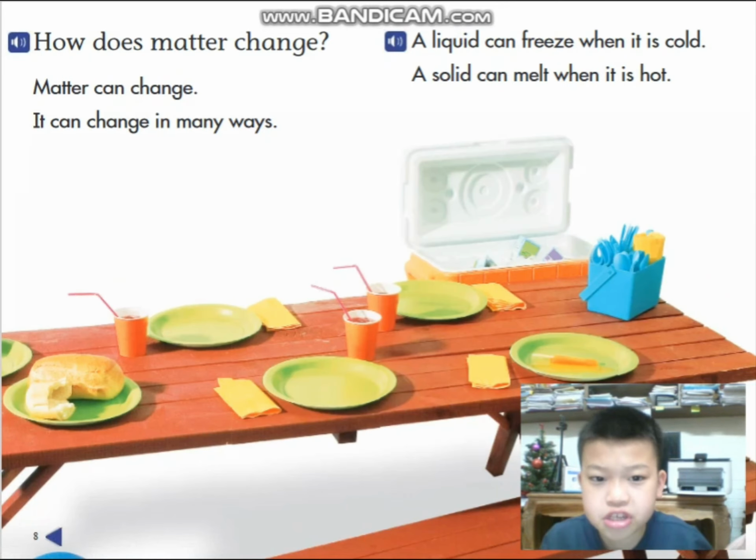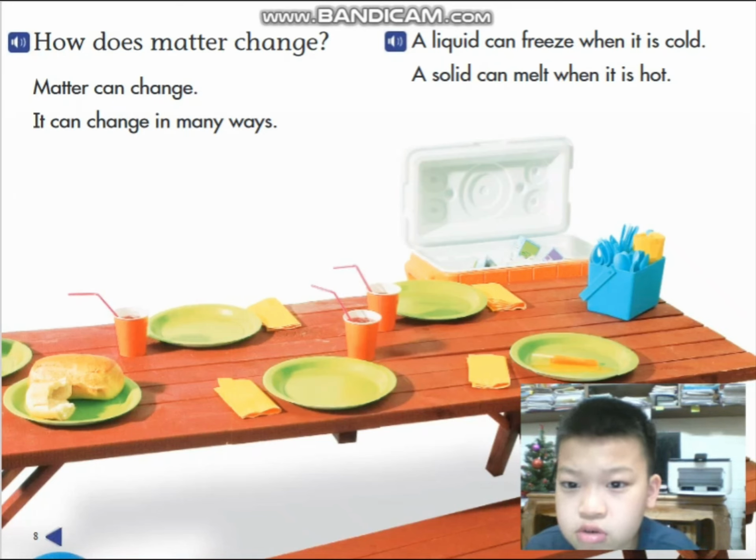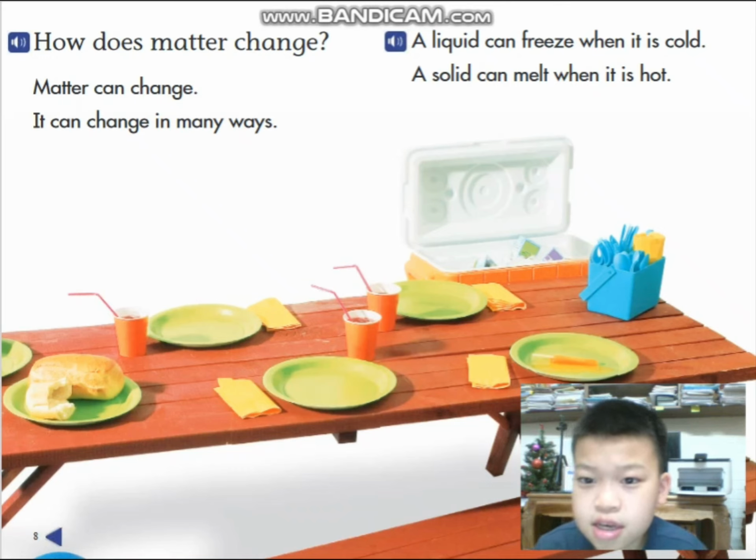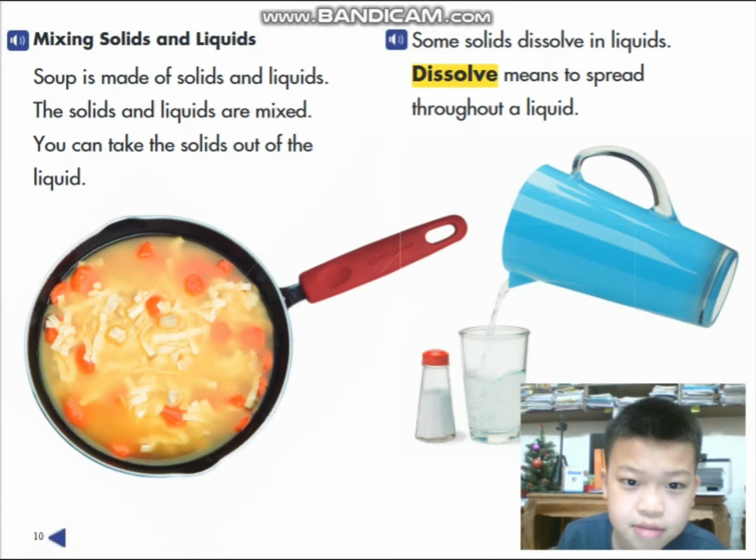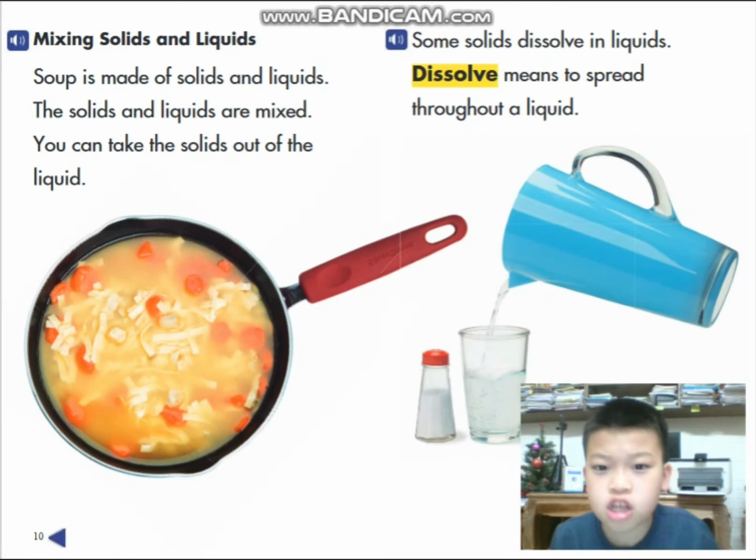How does matter change? Matter can change in many ways. A liquid can freeze when it's cold and becomes solid. A solid can melt when it's hot, and it can be turned into a liquid. Let's see solids and liquids. Soup is made of solids and liquids together.